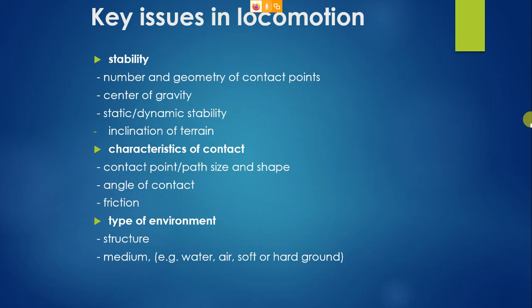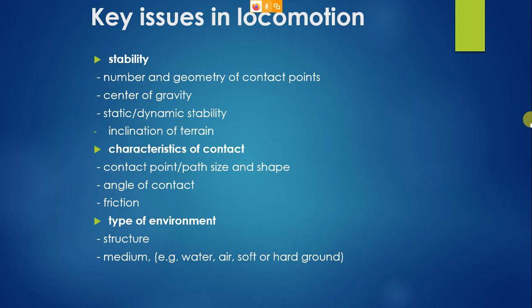Okay. Then the third one is static and dynamic stability. What is static stability and what is dynamic stability? Assume a robot is standstill. Let us assume an industrial robot which is standstill. It has more stability because it is fixed with the ground. So it can lift more weights, it can do a lot of manipulations, it can follow a lot of well defined paths.